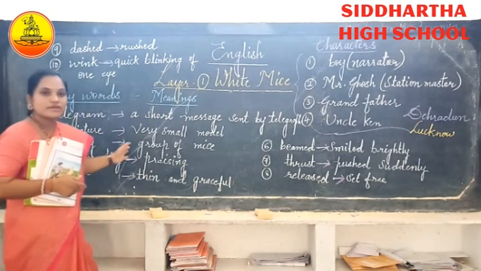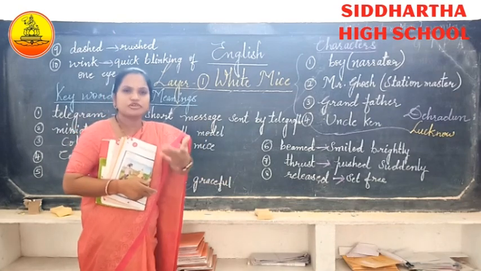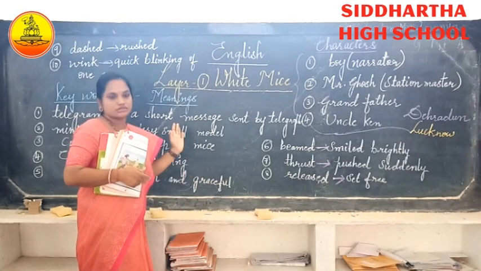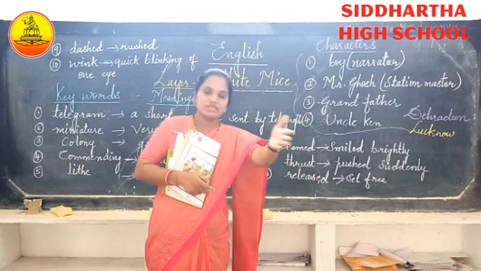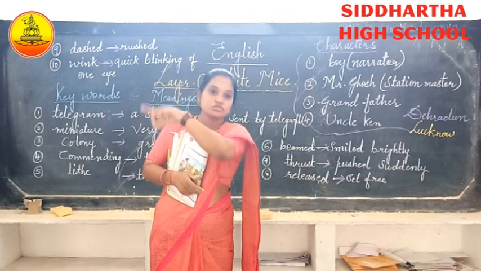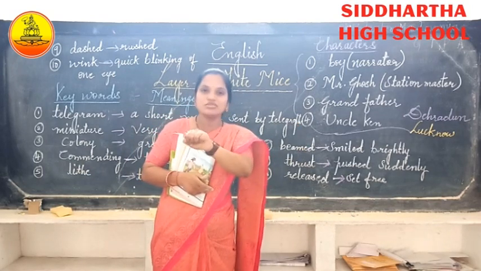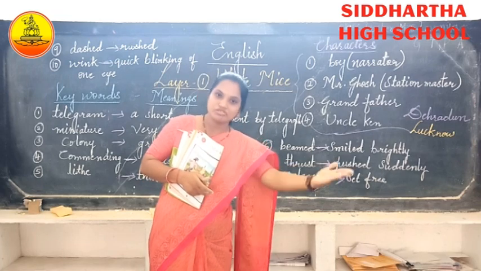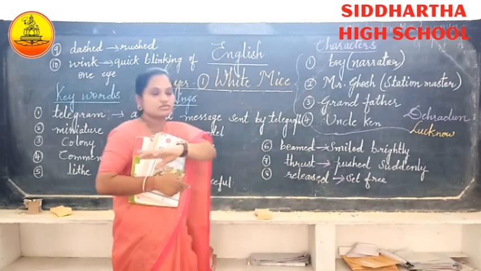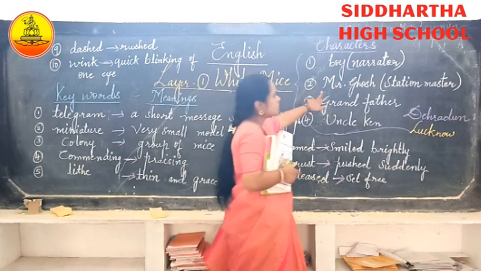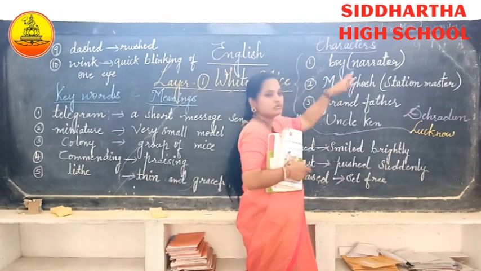Okay, what is a veranda? A small place in front of the house or back of the house. Especially, we can see it even in the cities and towns, and also in villages. Especially in the villages, it will be in front of the house and back of the house also. So Mr. Ghosh took the boy's hand and led him to the veranda.